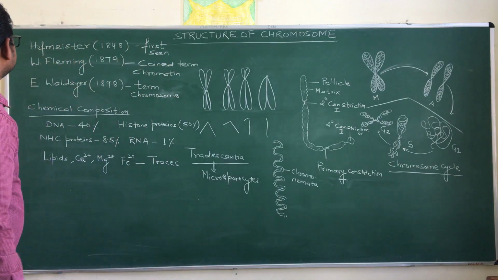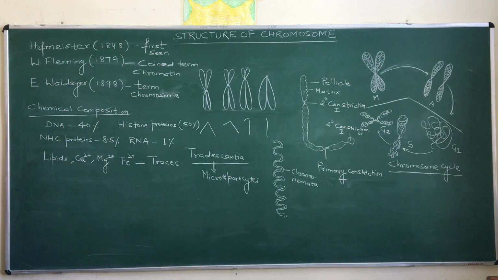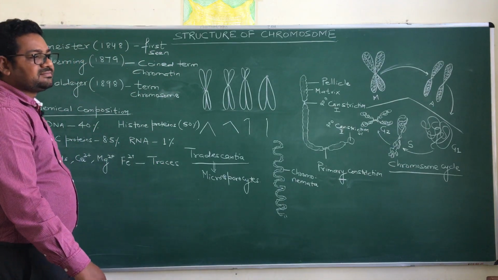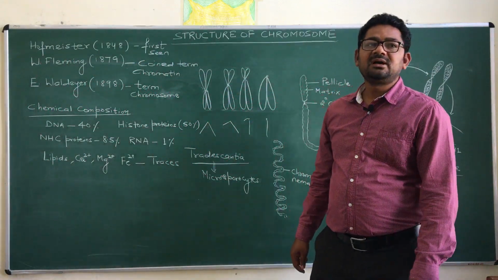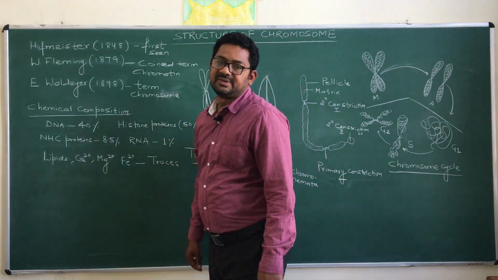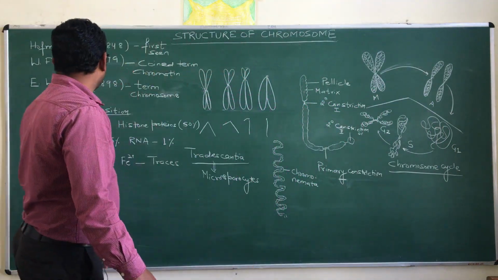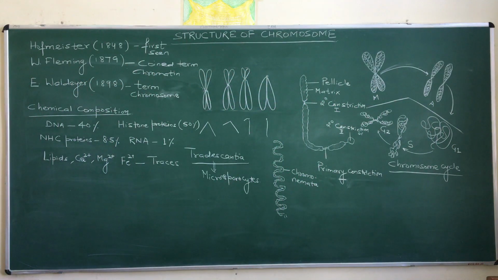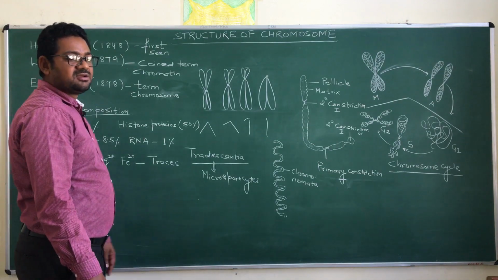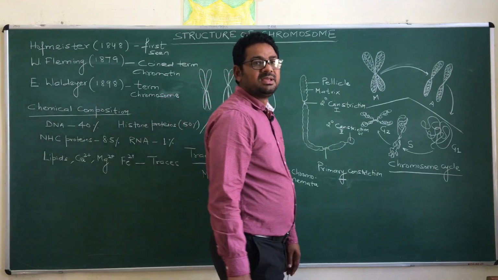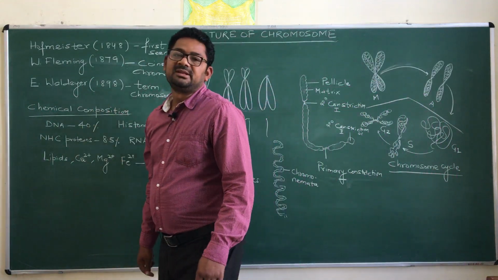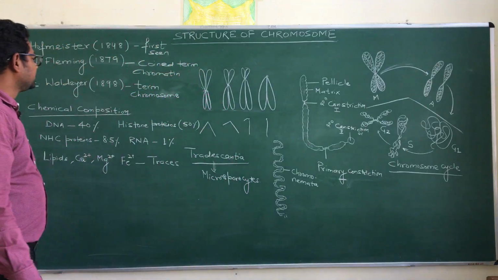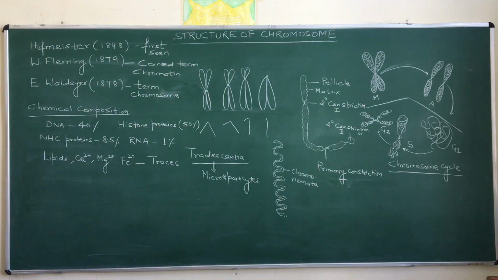After that, W. Fleming in 1879 coined the term for these fiber-like structures, that is chromatin. So they used this particular term, chromatin. And finally in 1898, E. Waldeyer provided the term chromosome. So the name chromosome was given by one of the scientists, E. Waldeyer, who proposed this term.